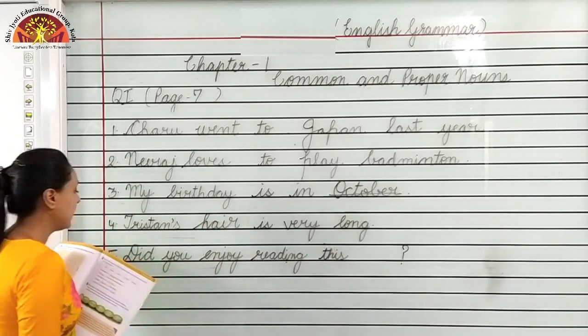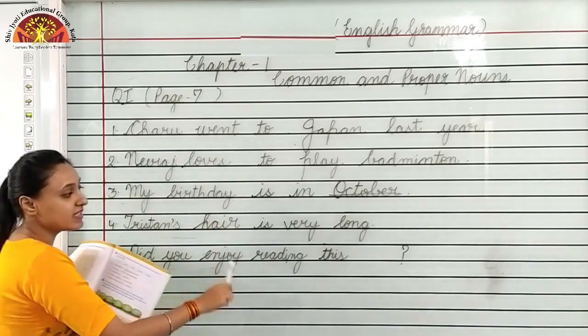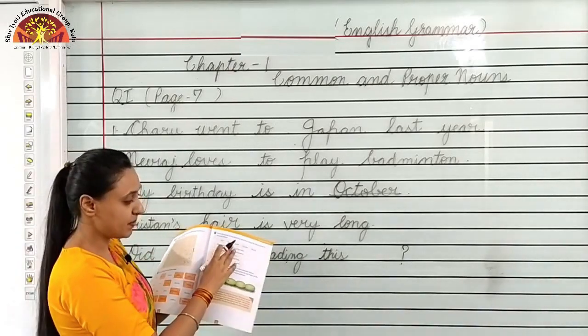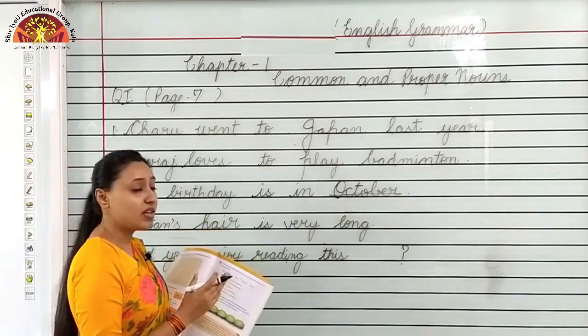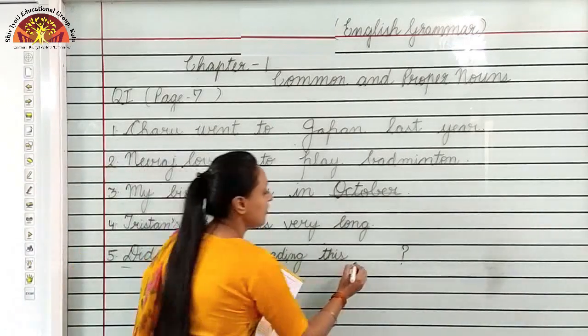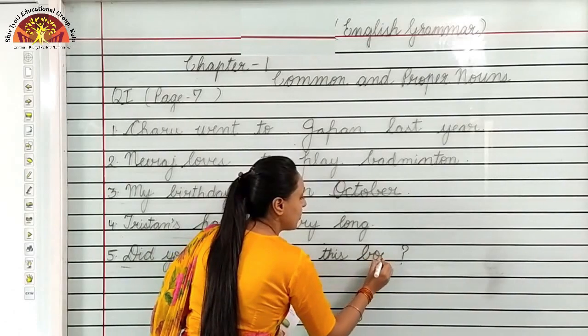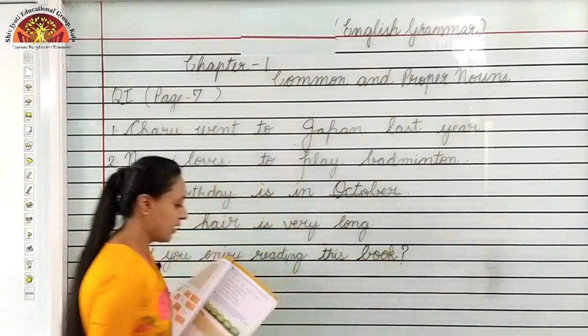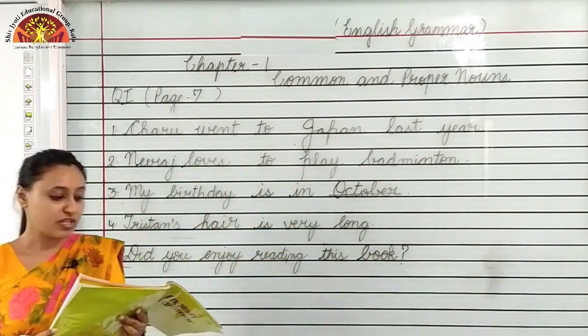H-A-I-R, hair. Then, did you enjoy reading this dash? Hair, Japan, book. Obviously, book. We enjoy reading a book. So, answer is B-O-O-K, book.